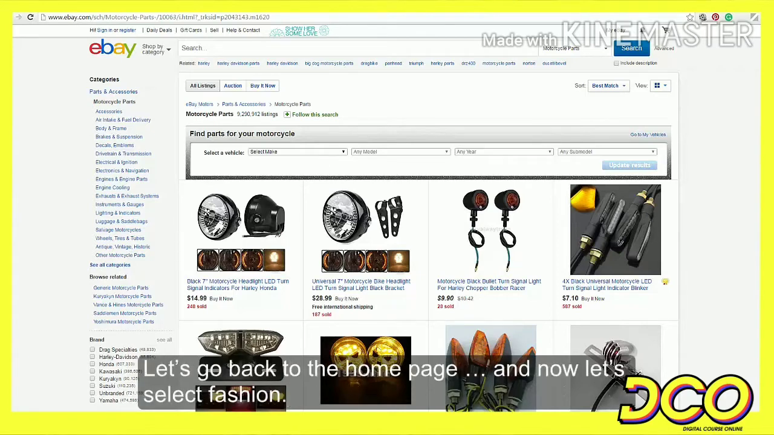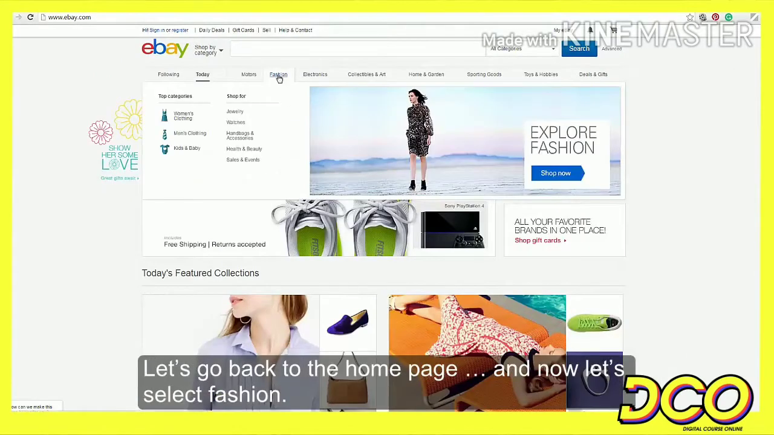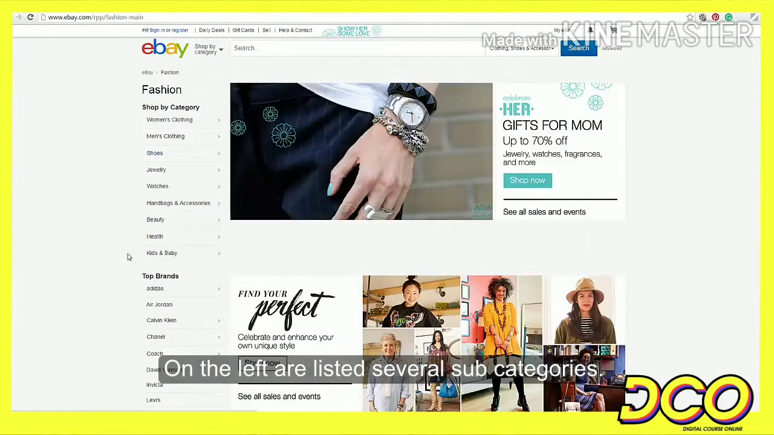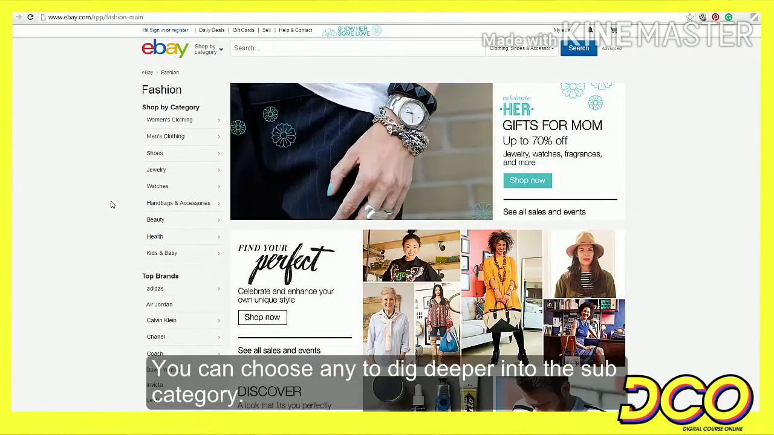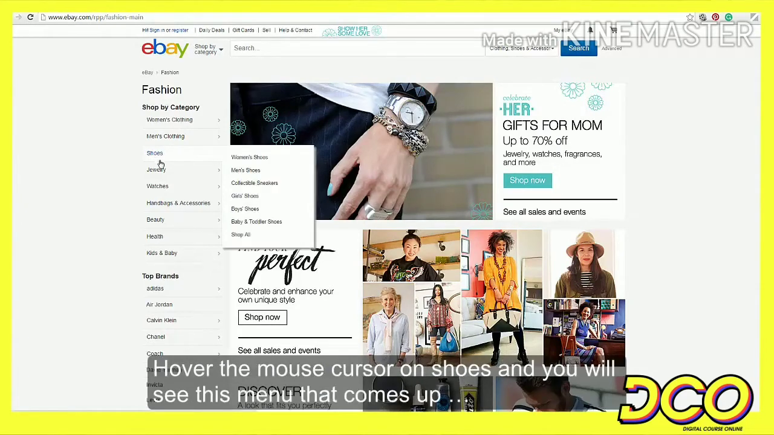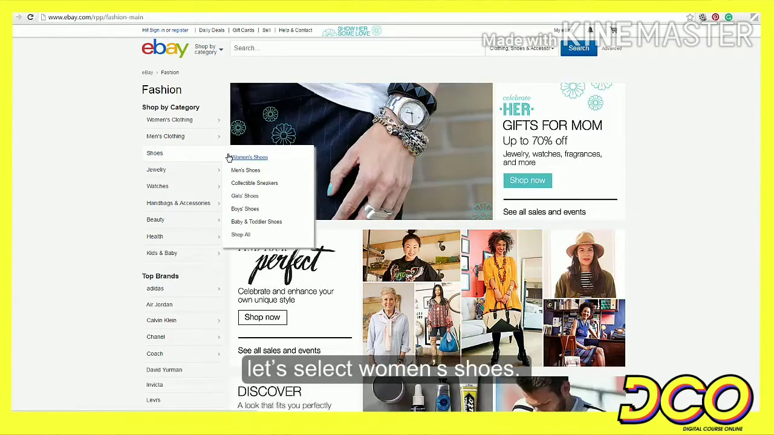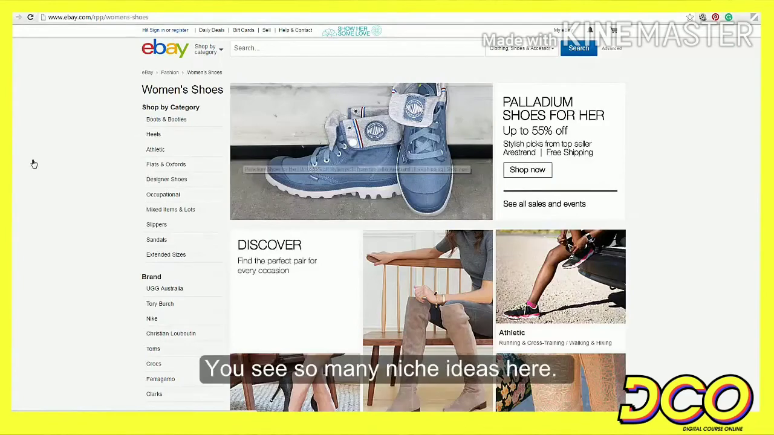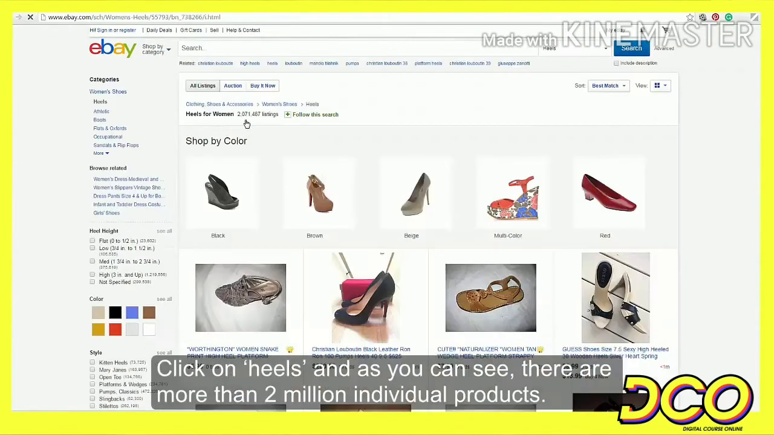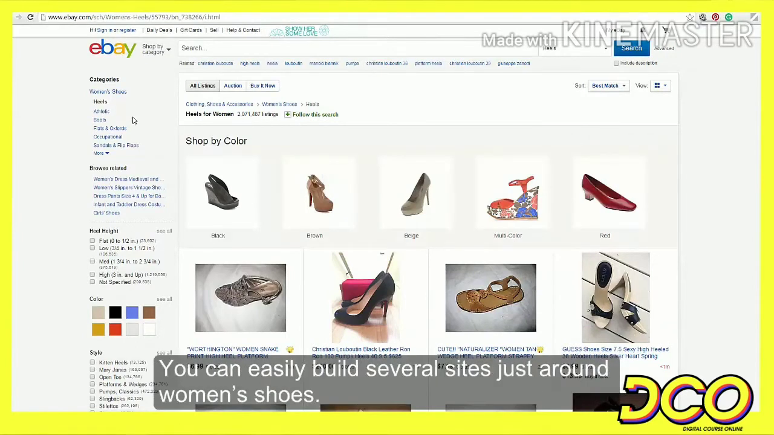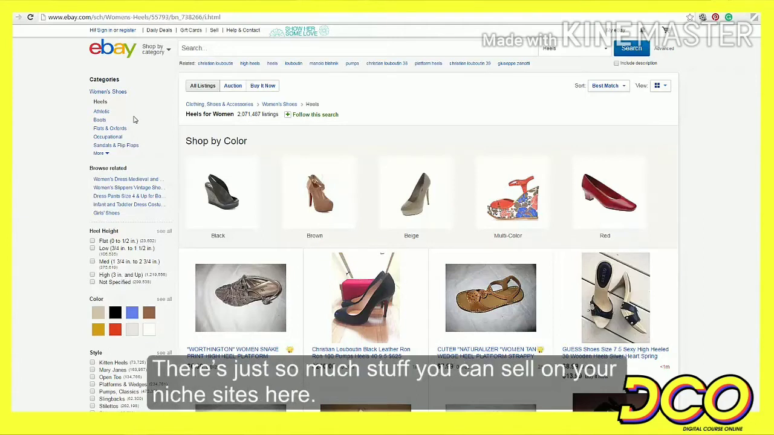Let's go back to the home page and now let's select fashion. On the left are listed several subcategories. You can choose any to dig deeper into the subcategory. Hover the mouse cursor on shoes and you will see this menu that comes up. Let's select women's shoes. You see so many niche ideas here. Click on heels and as you can see, there are more than 2 million individual products. You can easily build several sites just around women's shoes. There is just so much stuff you can sell on your niche sites here.